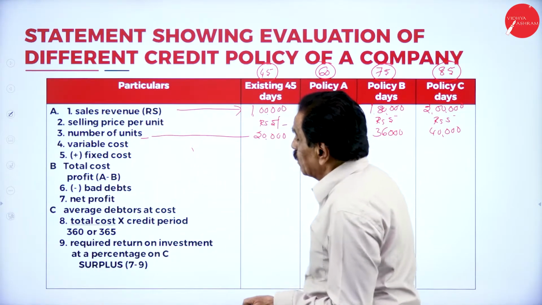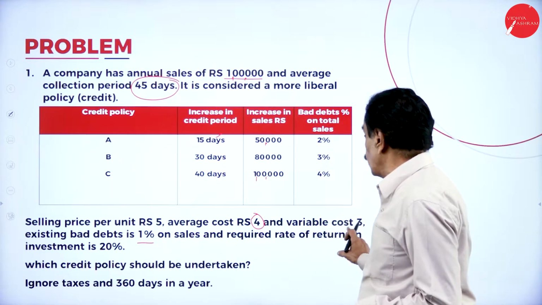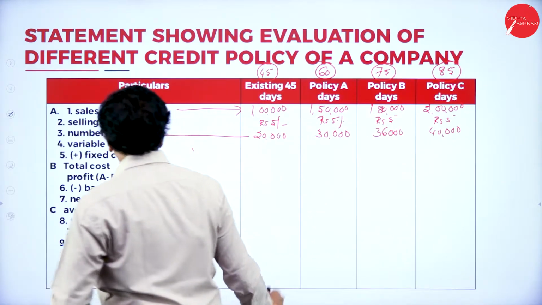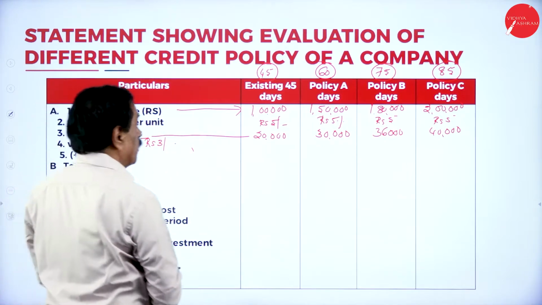Then, what's your variable cost? Your average cost is 4, variable cost is rupees 3, multiplied by the number of units.